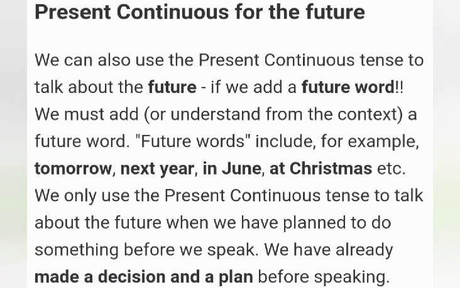Present continuous tense for future. We can also use the present continuous tense to talk about the future. You must add a future word, or understand one from the context. Future words include tomorrow, next year, in June, at Christmas, etc. We only use the present continuous tense to talk about the future when we have planned to do something. We have arranged to do that.